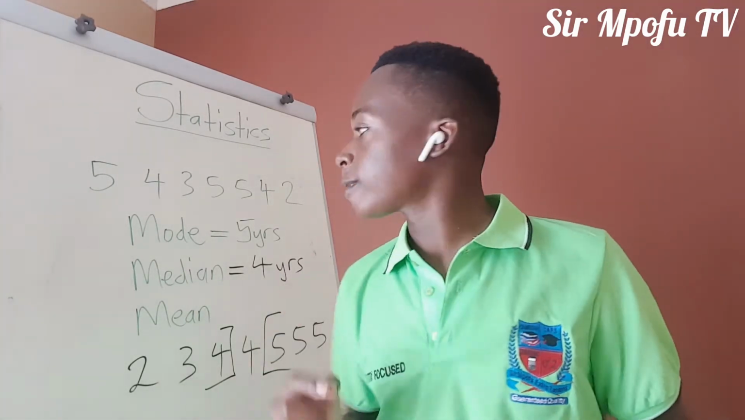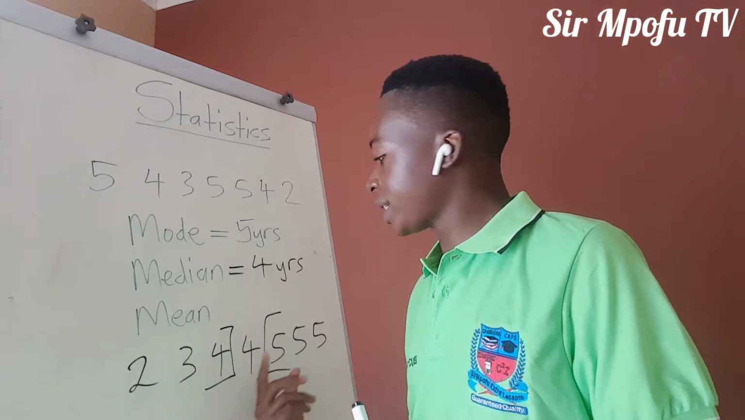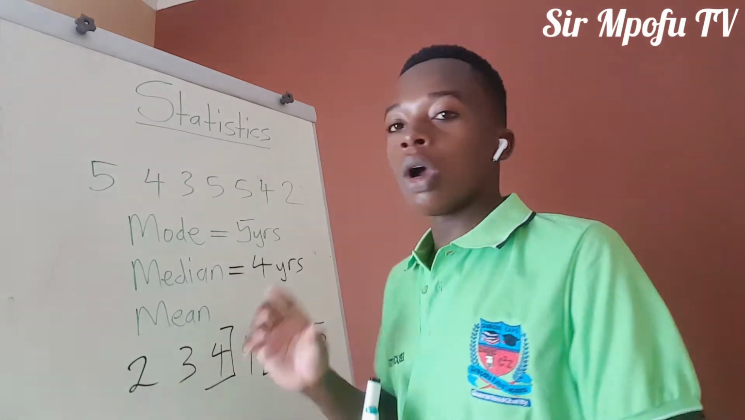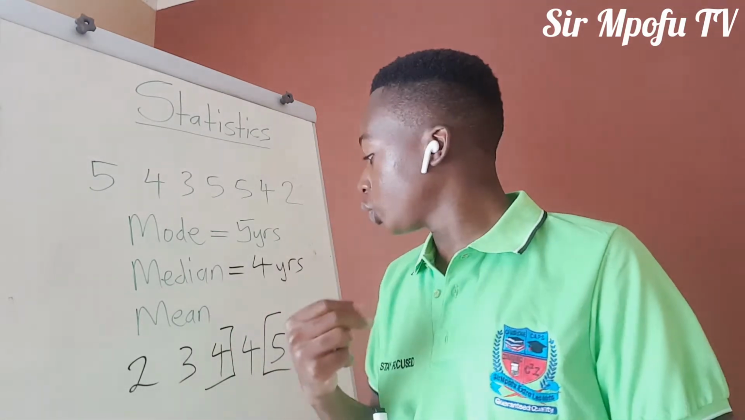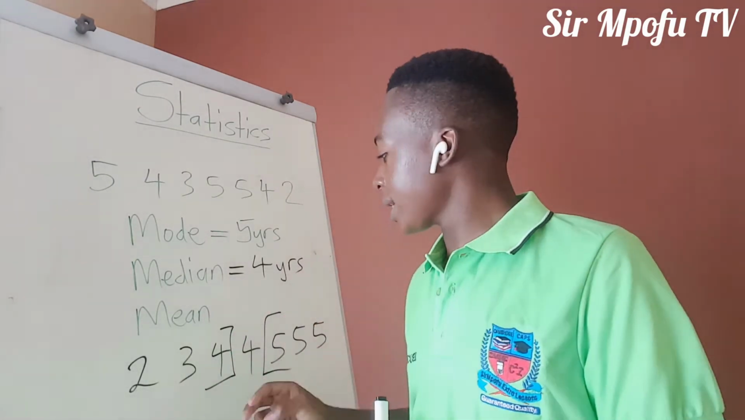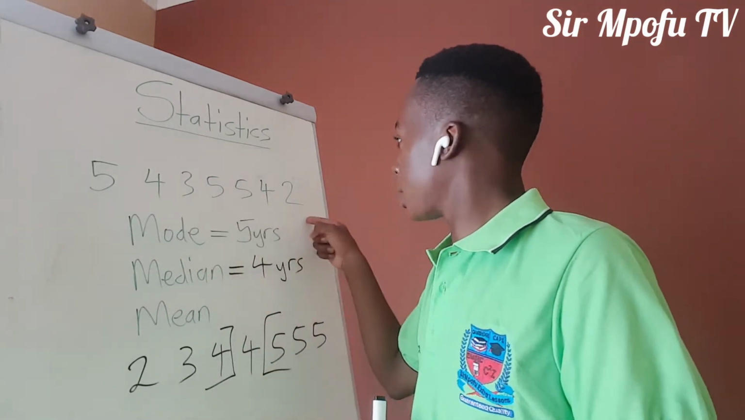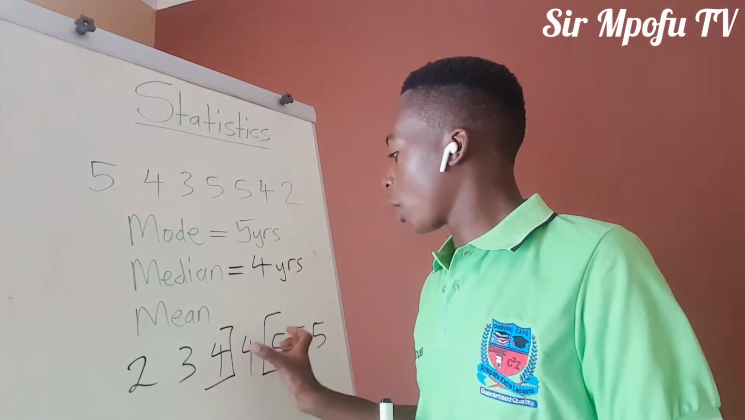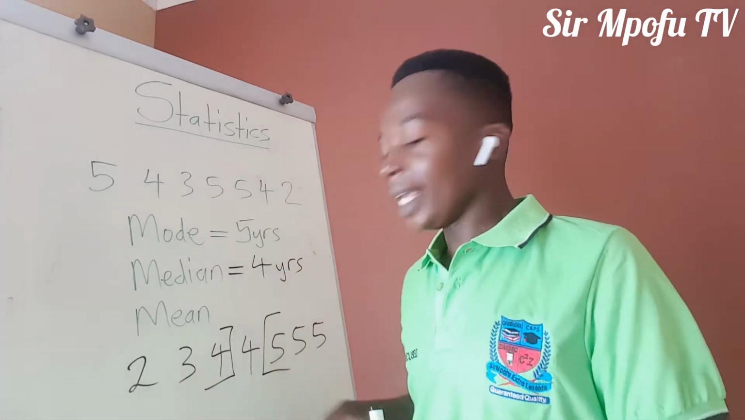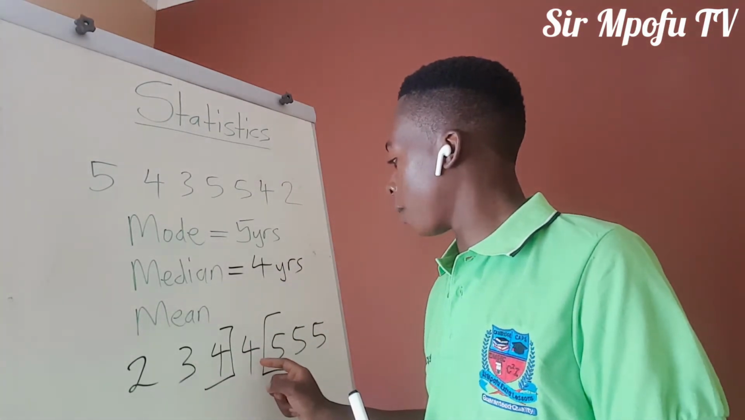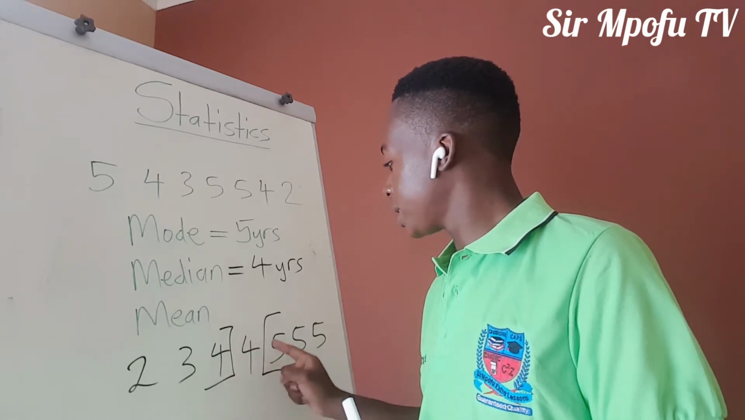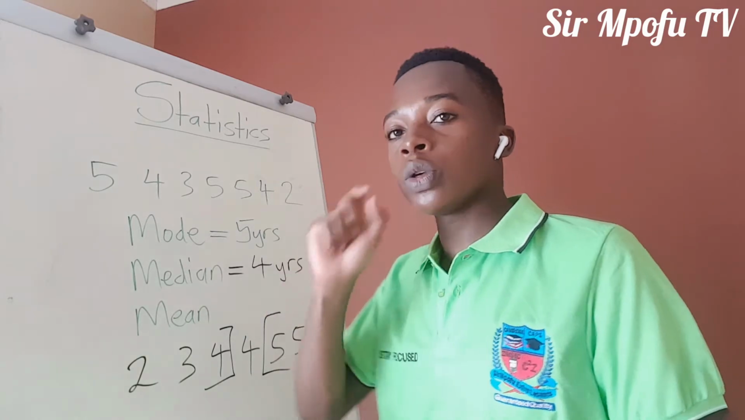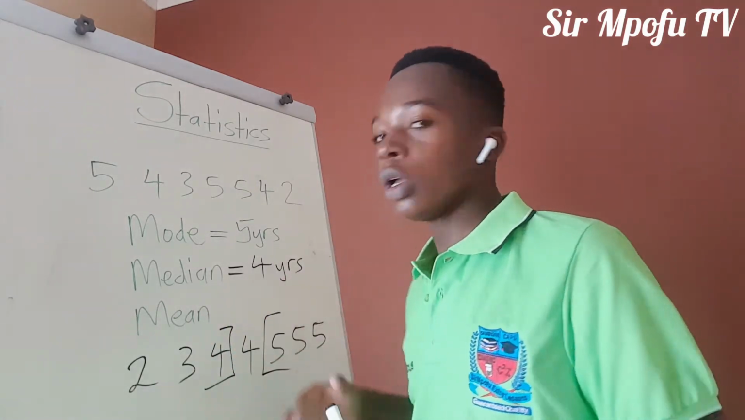However, there are cases whereby you can have 2 terms in the middle. How do you calculate that? If the total number of terms is an even number, it means we're going to have 2 middle terms. In that case, let's say we have 4 and 5 in between. You just say 4 plus 5, then you divide your answer by 2. That will be your median.